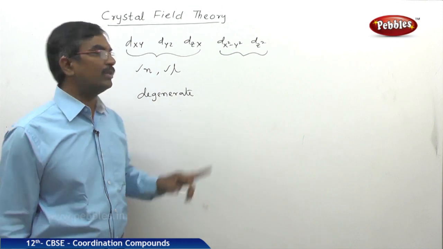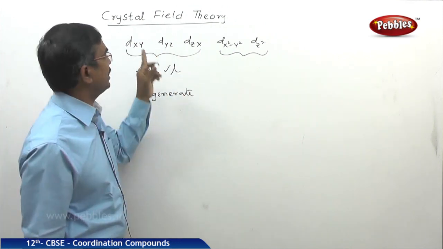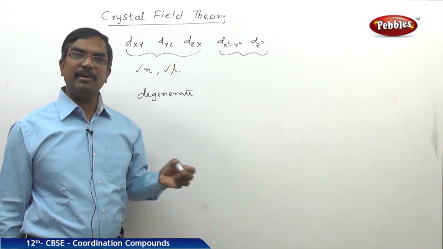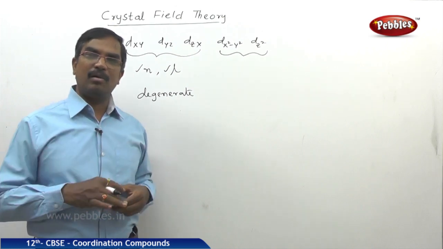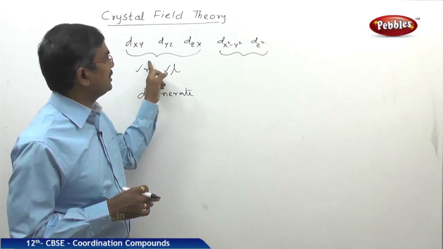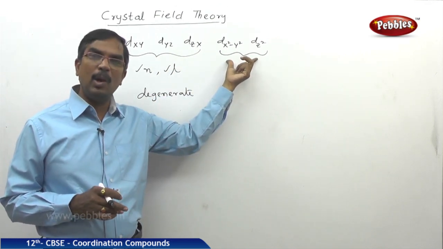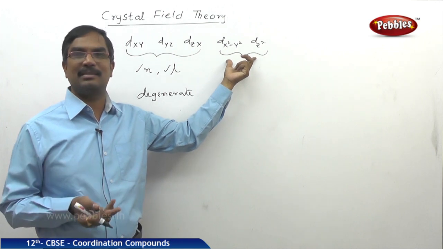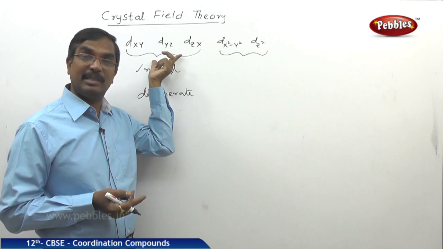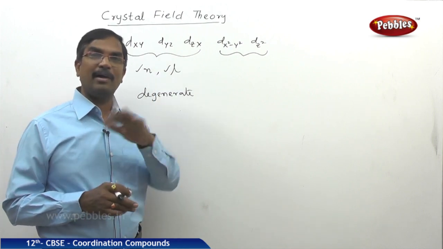So here also all the corresponding ligands will try to interact with these orbitals. But in the case of p orbitals, the arrangement is similar, all the lobes are present along the axis. This is a different case, because in these two the lobes are present along the axis, but here in between the axis. So definitely there is a difference when you compare to the p orbitals.